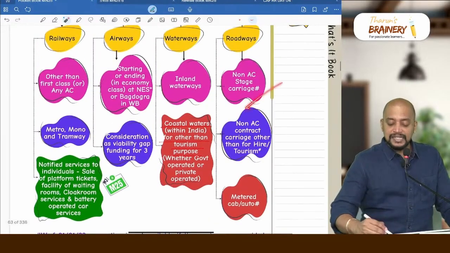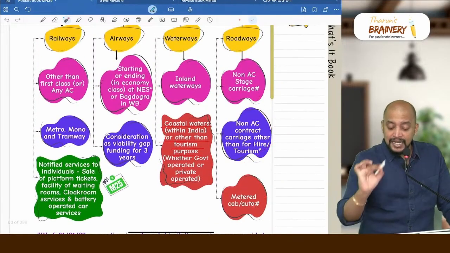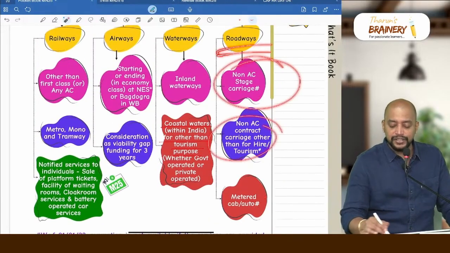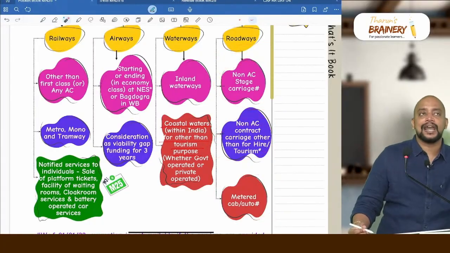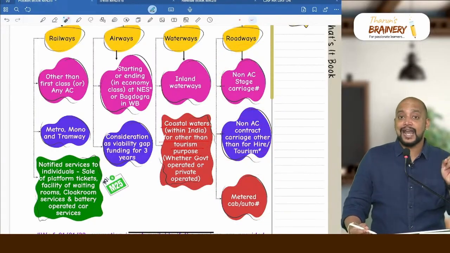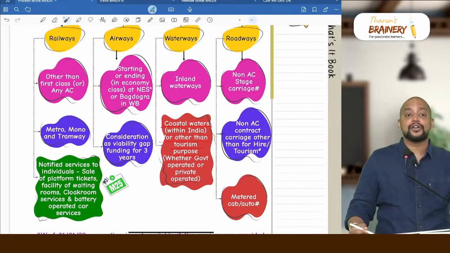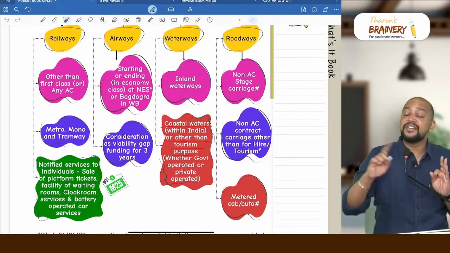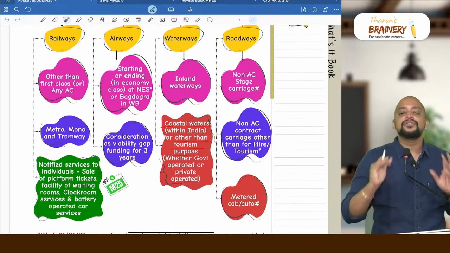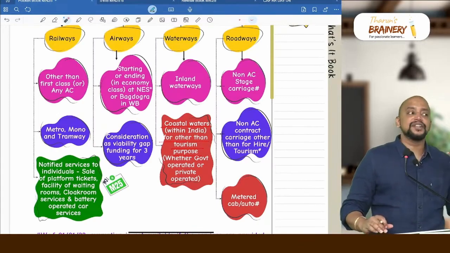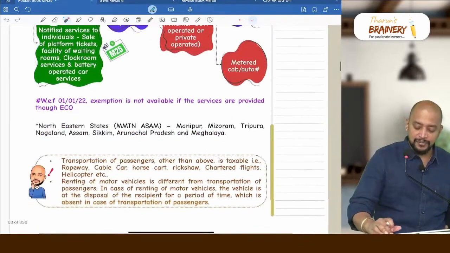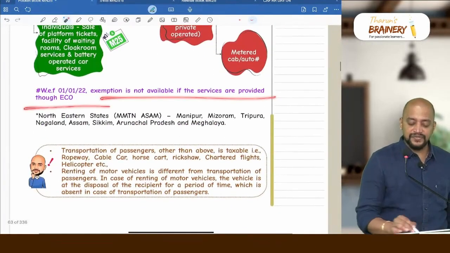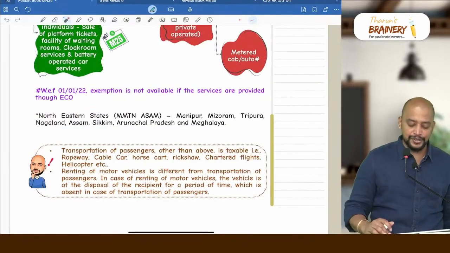Now wherever we see exemption in case of roadways, what are the 3 exemptions? Non-AC contract carriage other than tourism or hire, non-AC stage carriage, and metered cab or auto rickshaw. If it is through an e-commerce operator, generally auto will be exempted. If it is an Ola auto, Uber auto, then it will become taxable. Exemption is not available if the service is provided through an e-commerce operator.